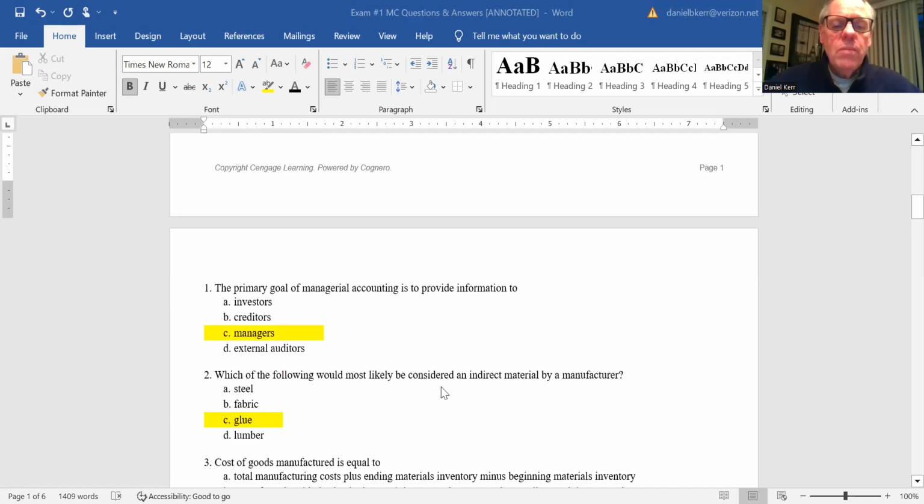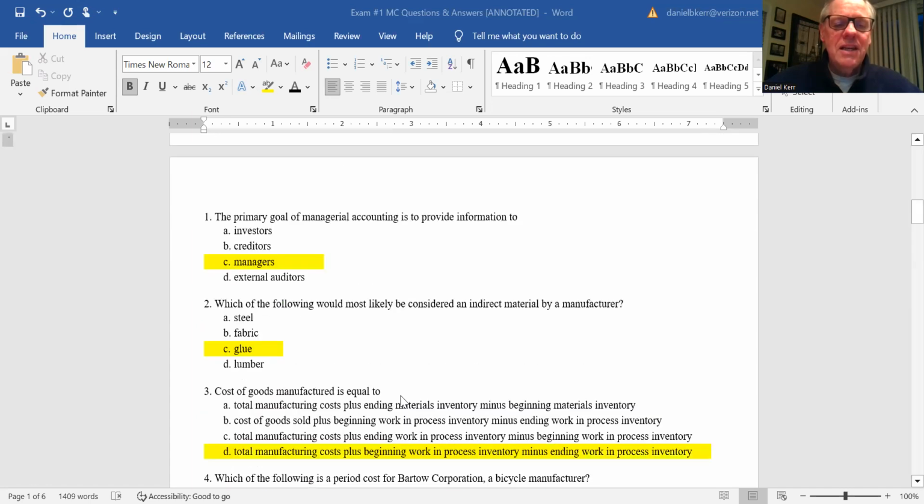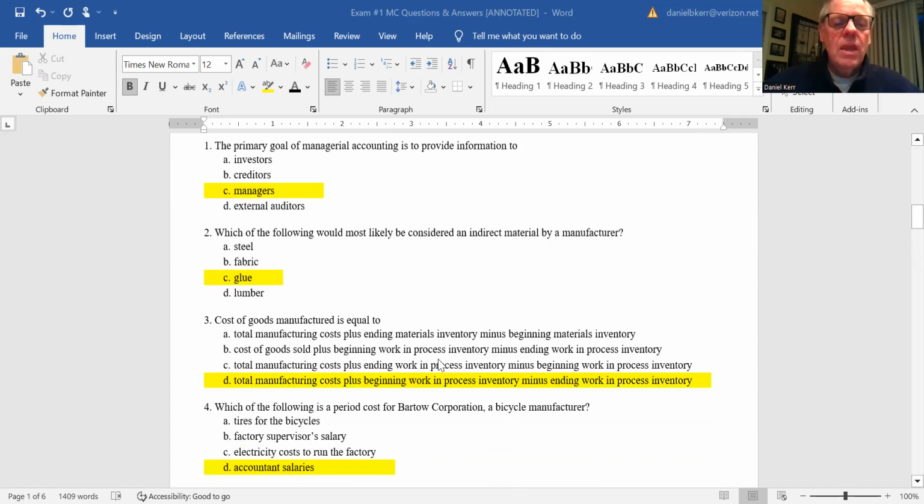Which of the following would most likely be considered an indirect material by a manufacturer? Steel, fabric, and lumber are all materials that make their way directly into the product and are directly traceable to it. So the one that would be indirect would be glue. Glue is a classic example of an indirect material.